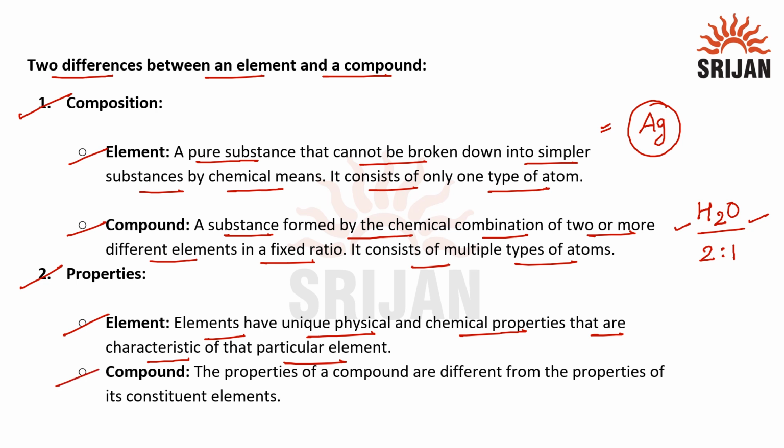Next we have compounds. The properties of a compound are different from the properties of the constituent elements. Let's take the example of water. Here we know that water is made up of hydrogen and oxygen, but the properties of hydrogen and oxygen are completely different from the properties of water.